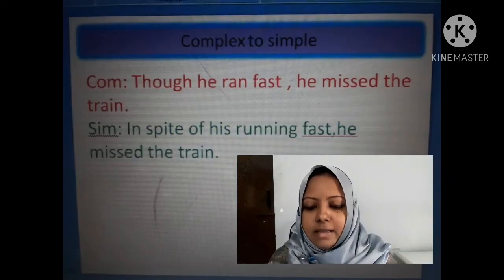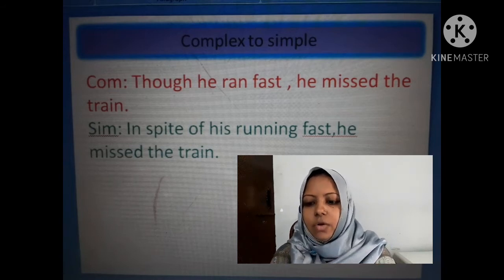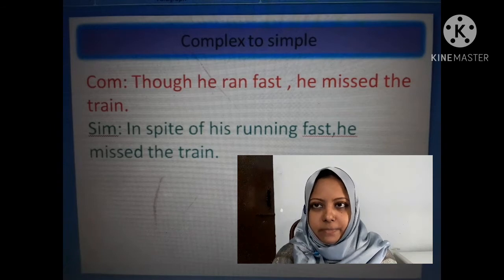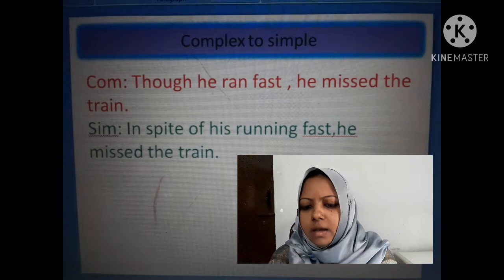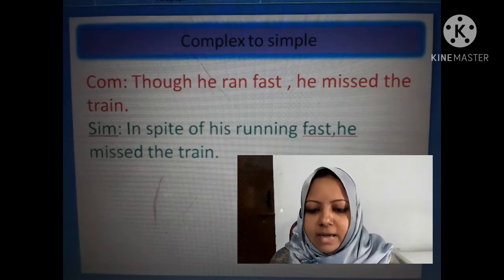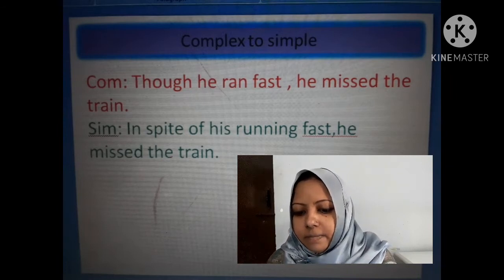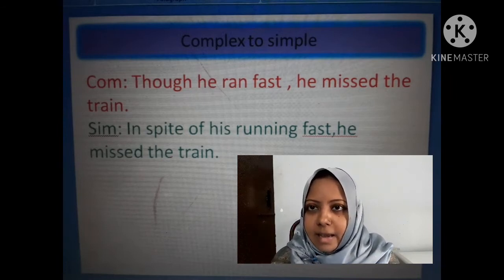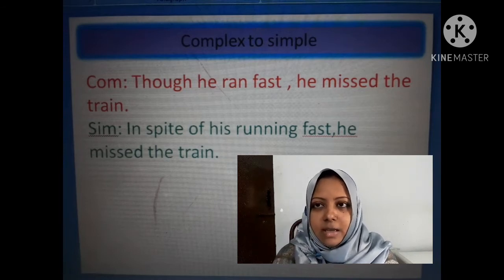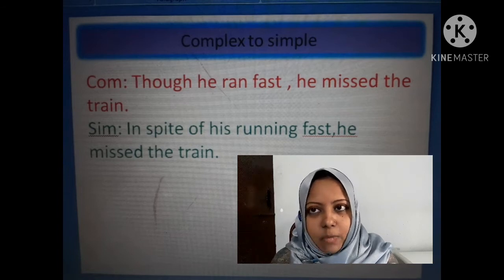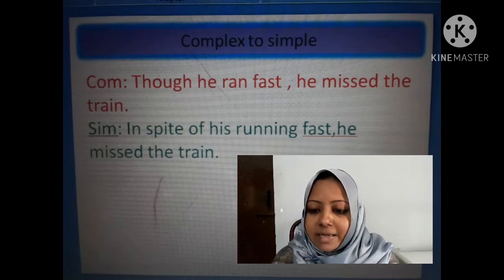And here is another though-added complex sentence, that is, though he ran fast he missed the train. And the simple is, in spite of his running fast he missed the train. Notice that I didn't take any being or having in this simple sentence, because there is no am, is, or was, were, or no have, has, had in the complex sentence.